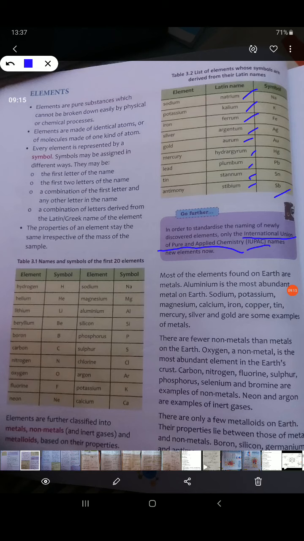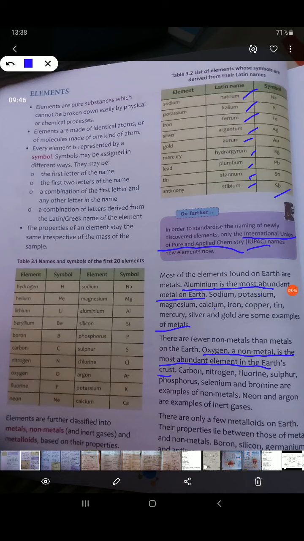Okay. Talking about metals, children, the most abundant metal in the earth's crust is aluminium, and the most abundant non-metal in the earth's crust is oxygen. So remember that. Leaving that, we have a number of elements, and out of that a number of metals: sodium, potassium, magnesium, calcium, iron, copper, tin, mercury, silver, gold, and you can name some more metals.